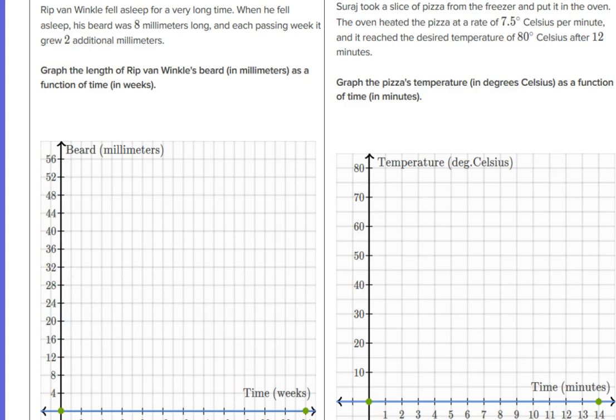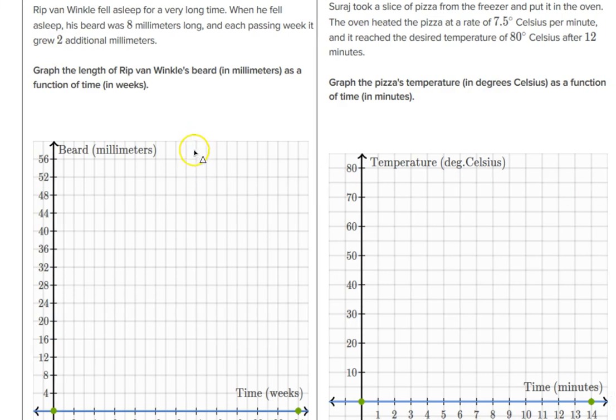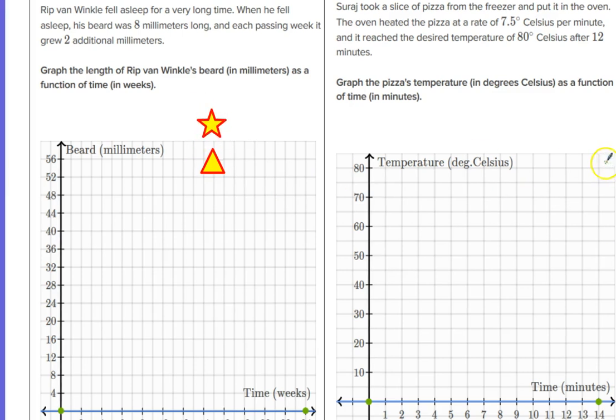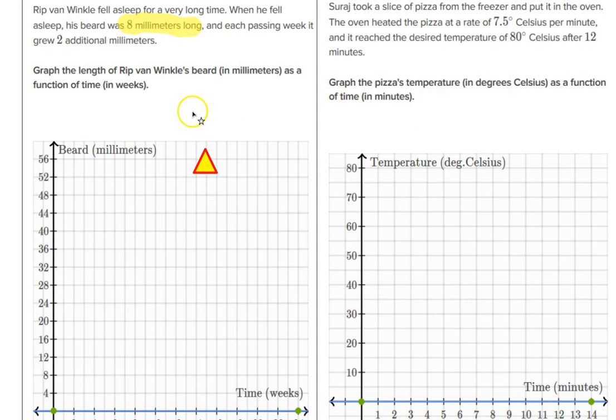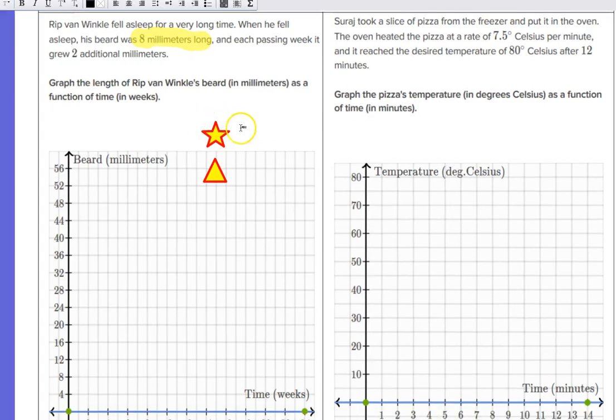Okay, so let's identify the two things that we know about this problem. We know something about how Rip Van Winkle's beard is changing. We also know something about where Rip Van Winkle's beard starts. Rip Van Winkle's beard starts out 8 millimeters long when he fell asleep. So he fell asleep at time equals 0, and that was 8 millimeters long. And then each passing week, it grew 2 additional millimeters. So I know something about where he starts. So his beard starts at 8 millimeters long.